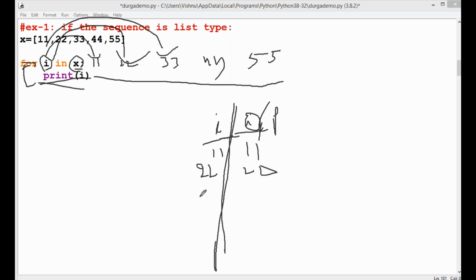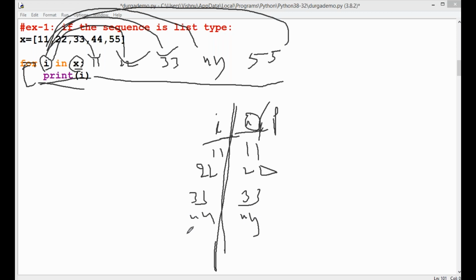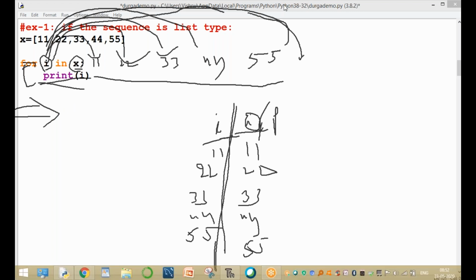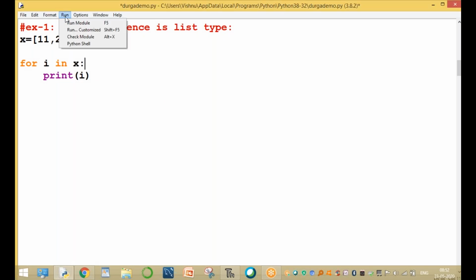Again the next I value is 33, and the printed value is 33. Clear? Again the next I value is 44, print the value 44. Next I value is 55, print the I value 55. Clear? Next it goes back, and there are no more items. All items are completed. Then immediately the control goes to the next statement after the for loop. If further statements are available, it executes them; otherwise it is simply the end of the loop and the end of the program. So this is the case where the sequence is list type. Run this module.